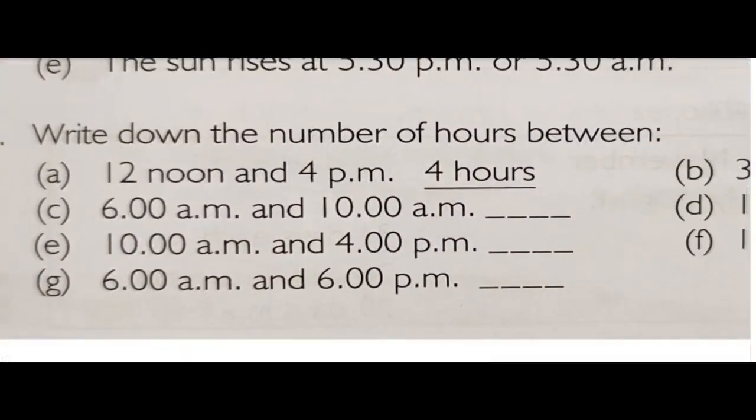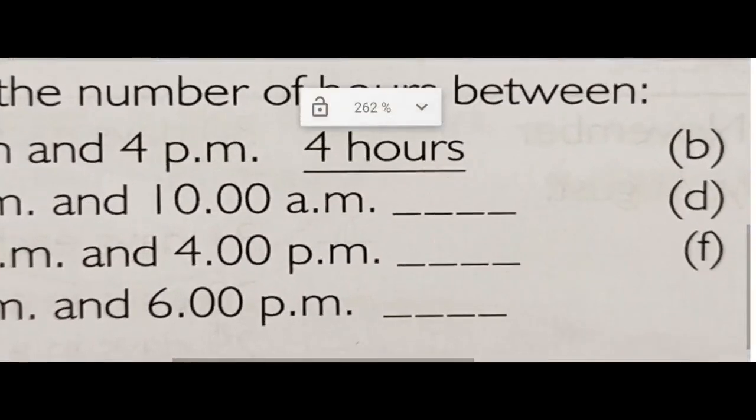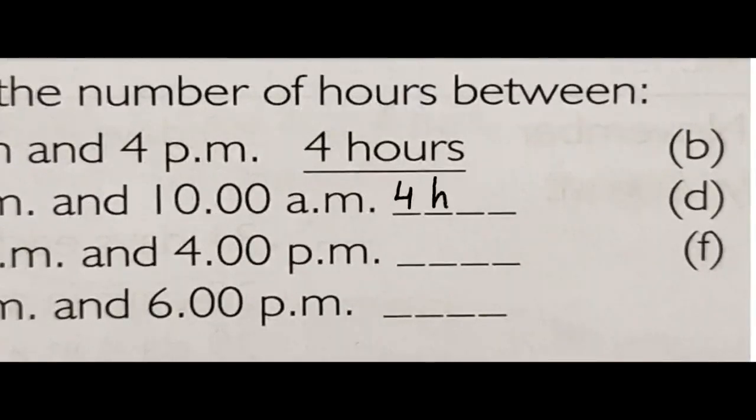Next, children, number C. 6 AM and 10 AM. How many hours are there between 6 AM and 10 AM? 6, 7, 8, 9, 10. How many hours are there? There are 4 hours, so you will write 4 hours.